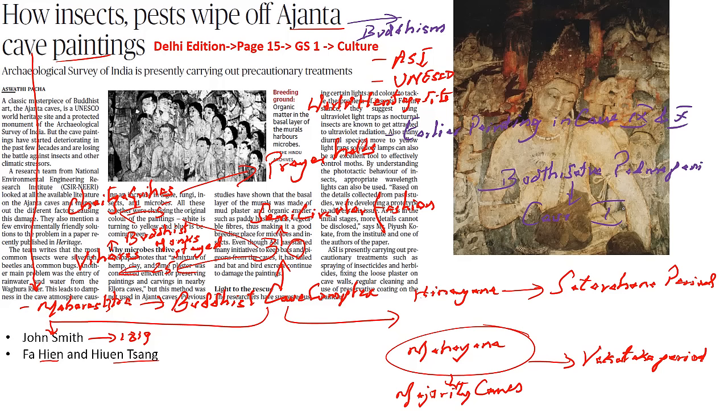Because of both this combined together, they have changed the original color of the painting, which is turning this particular painting into yellow and blue and sometimes green as well. So what are the measures taken by the Archaeological Survey of India?